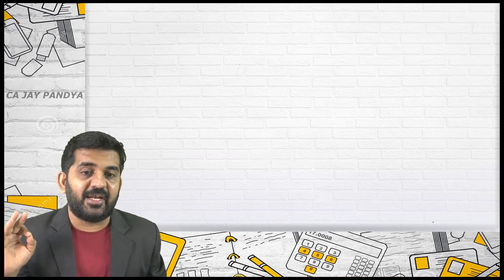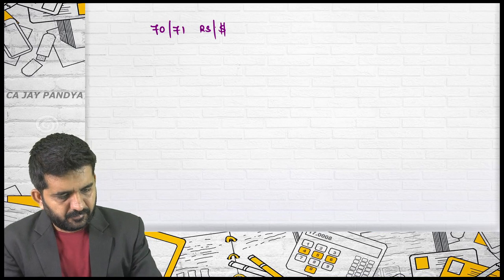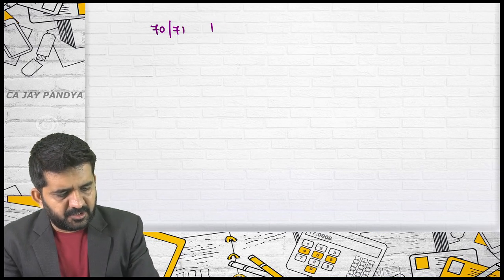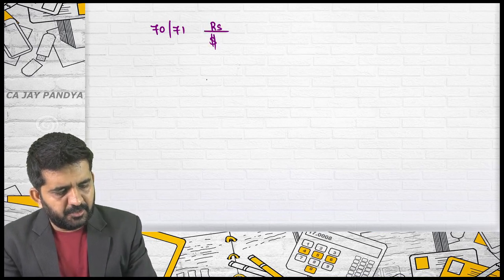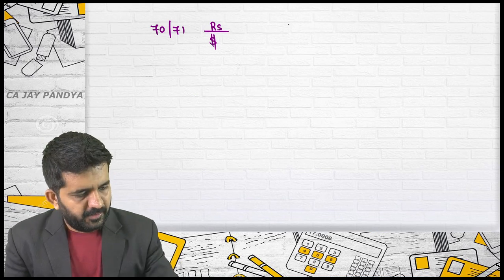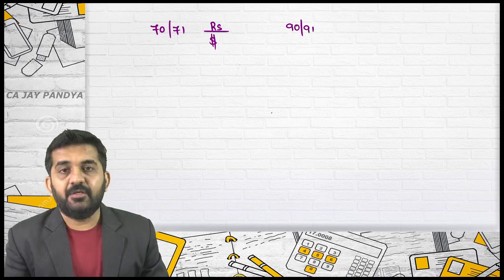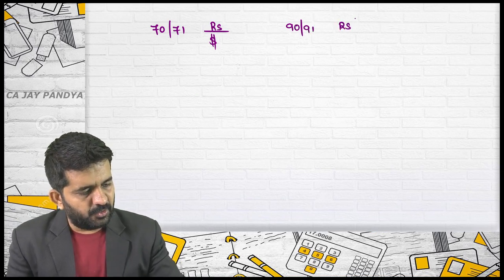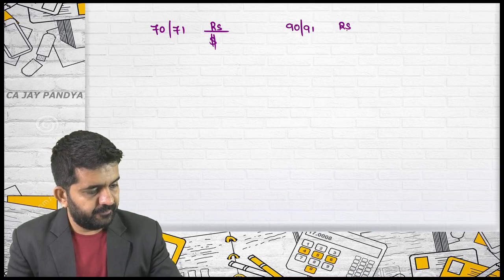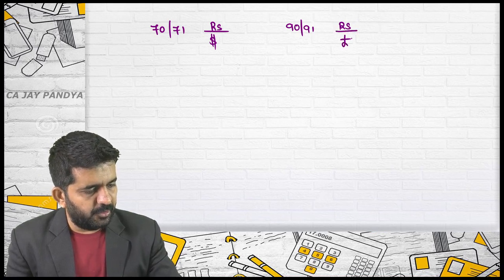Next, I am taking 3 rates and then I want to find out the answer. Please try to concentrate on which rates are given. 70/71 rupees per dollar. Let me write it in this manner only. Rupees per dollar. 90/91 rupees per pound.